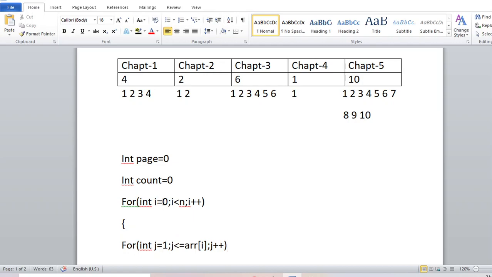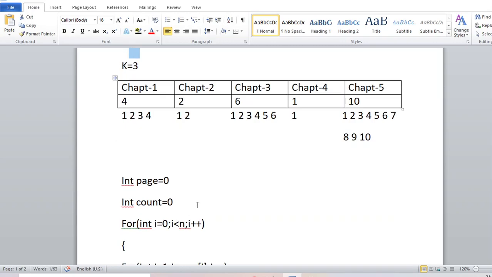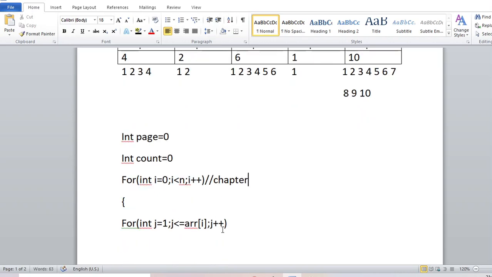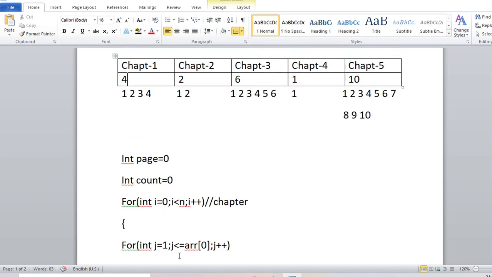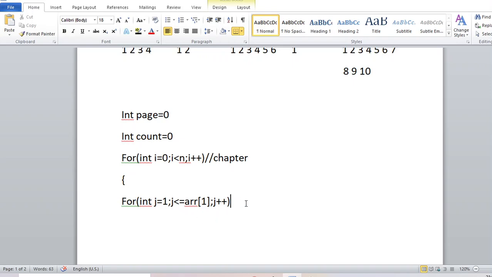Now see, this 0 to n will be the number of chapters. For each chapter this for loop will be going on, and when i is 0, what is arr[0]? This is 4. So this for loop will continue from 1 to 4. If it is 1, then arr[1] is 2, so it will continue from 1 to 2. So basically it will continue for each problem of each chapter.